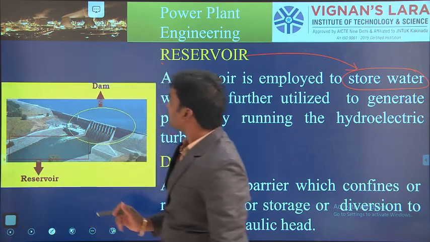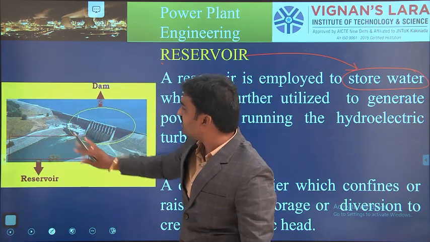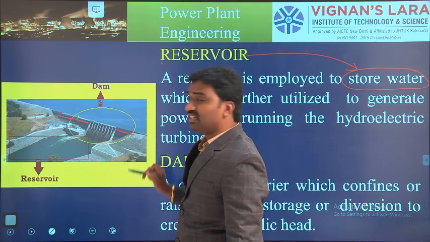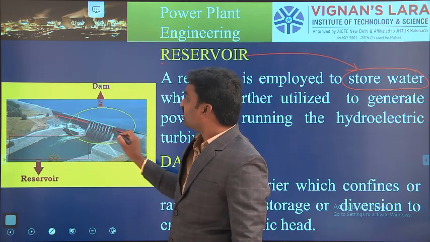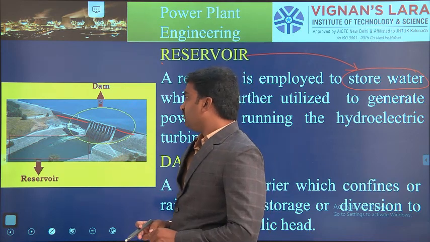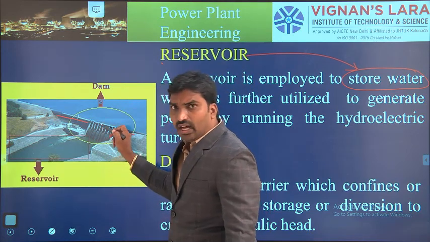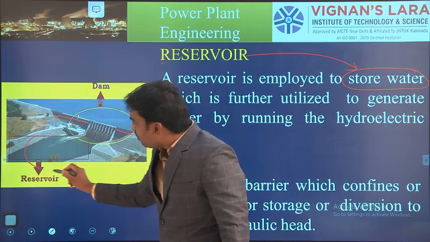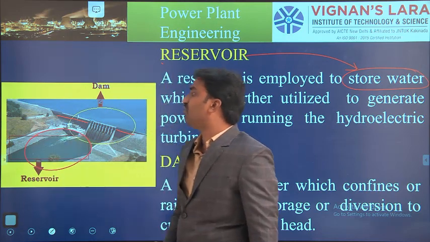See here in this diagram you can clearly separate these two. This is the dam part. It's a concrete construction, so this concrete construction is known as the dam. After the dam, the water is collected at a certain position, and here we can store the water.